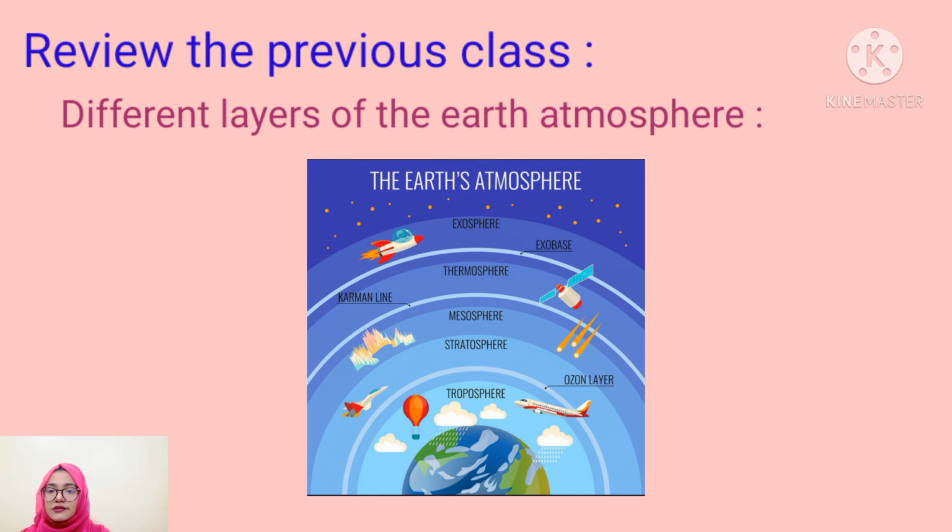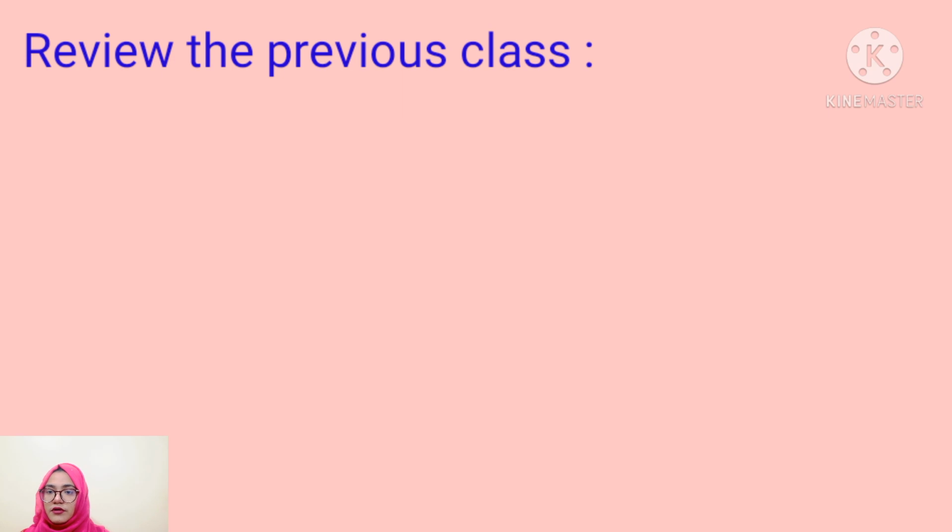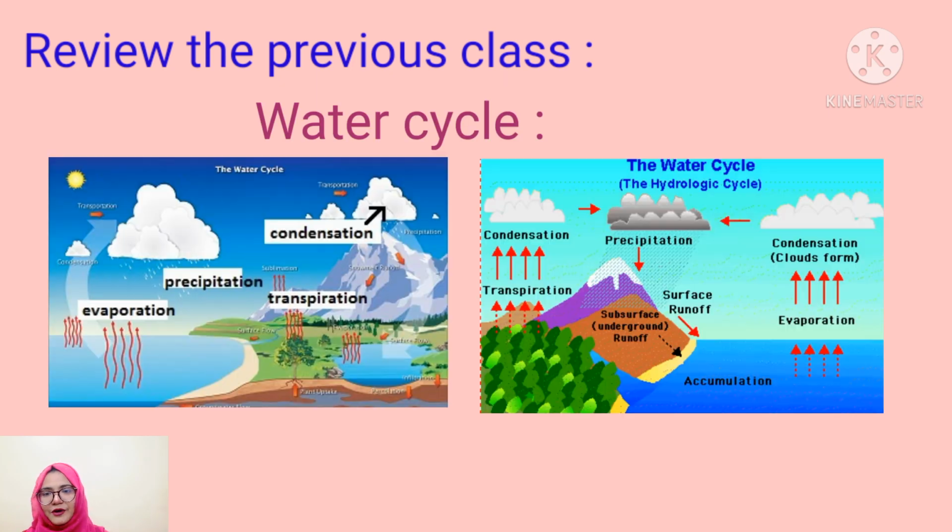So students, from the previous chapter you also learned about the water cycle. Now I will tell you about the water cycle, okay? Dear students, you know that the water cycle is very important for the environment. Say, if surface water including the sea water does not evaporate and remains on the earth, what will happen?